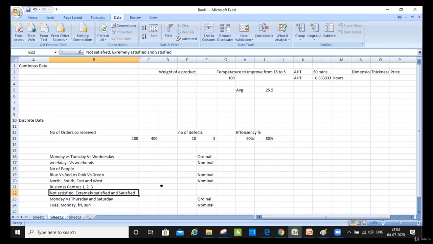You got it? So when you have customer satisfaction data, wherein you have not satisfied, satisfied, and very satisfied, you would always have ordinal. But I've intentionally written it in such a way to see whether you can interpret it or not. But in all situations when you have customer satisfaction data, it would always be considered ordinal.